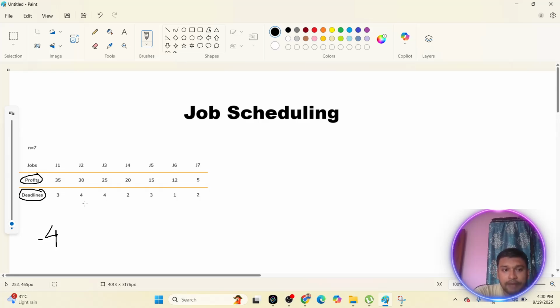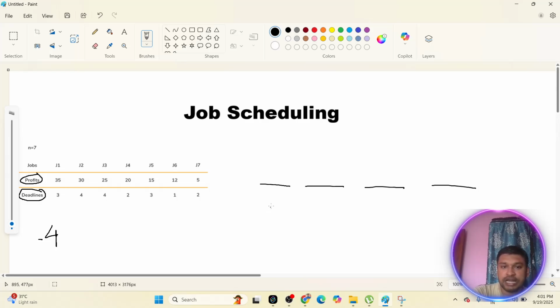Okay, so as we have 4 jobs, one more thing to keep in mind in job scheduling: each and every job takes 1 day, or 1 unit of time. So each job takes the same amount of time, and in 1 day, one job can be delivered. Let's suppose for job 1, the person who gave the job can wait till 3 days. It can be solved in only 1 day, but they are giving 3 days. Since the maximum deadline is 4, let's suppose I have 4 slots.